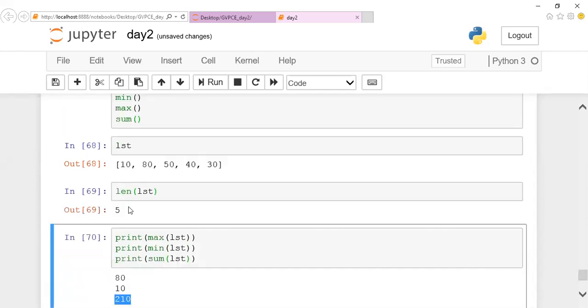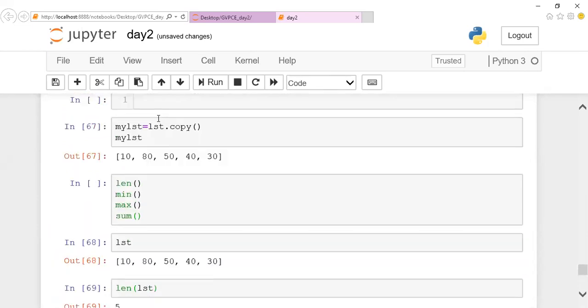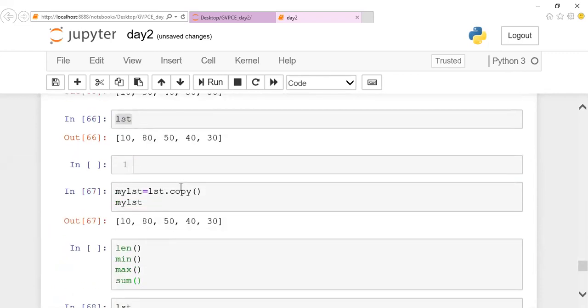Clear with it? This is how it executes. So these are the other functions which are available. I guess we came across all the functions, guys. All the functions have been completed.